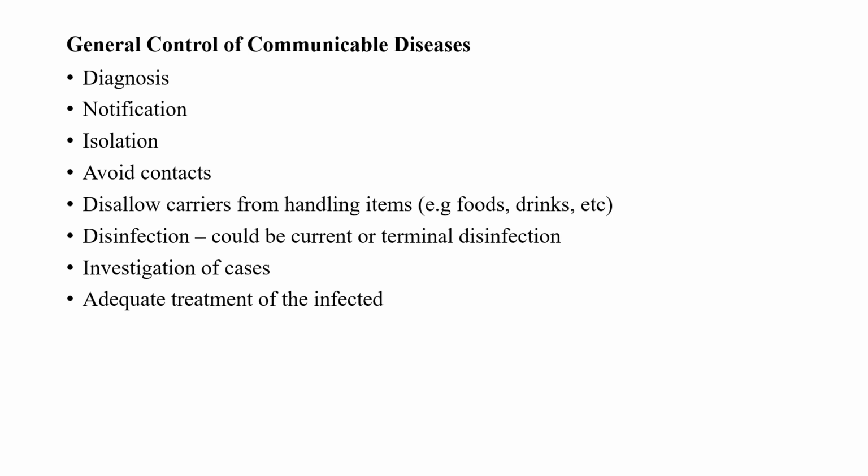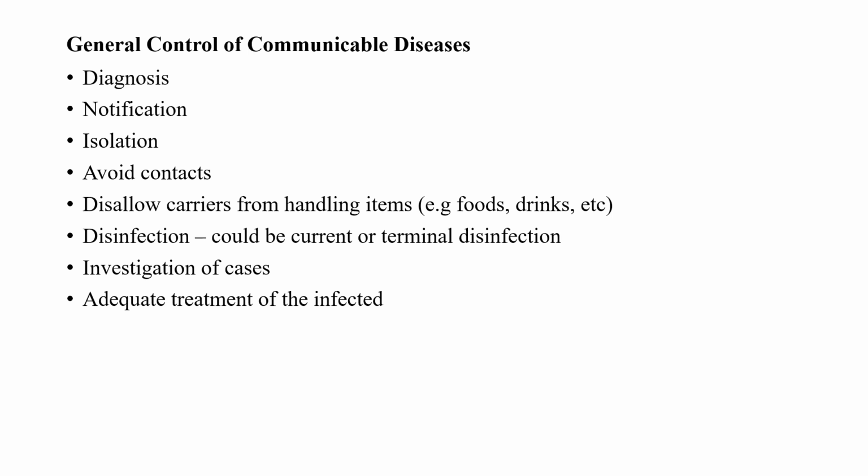One has to notify them. You have to notify, get to the hospital, let them know that this is what is wrong with this person. It's very important before it begins to spread from one individual to the other. By that, it could be controlled. Then isolation. Once somebody is infected with communicable diseases, it is better for the person to be isolated. Diseases like measles, diseases like chickenpox, it is better to keep the person somewhere to prevent the person from moving from one place to the other, so as to avoid spreading the disease.